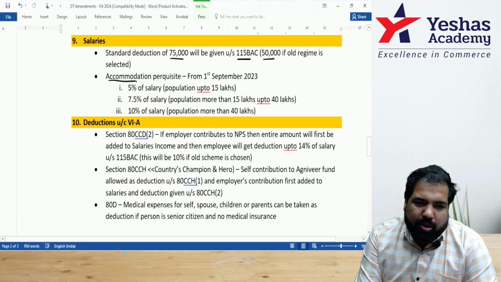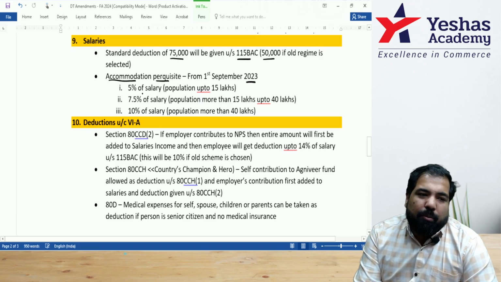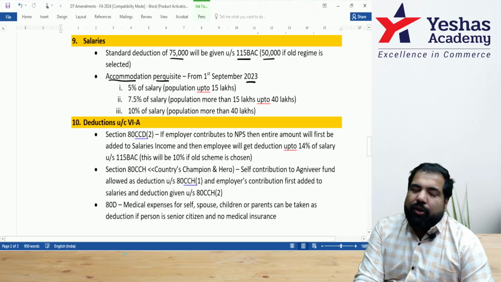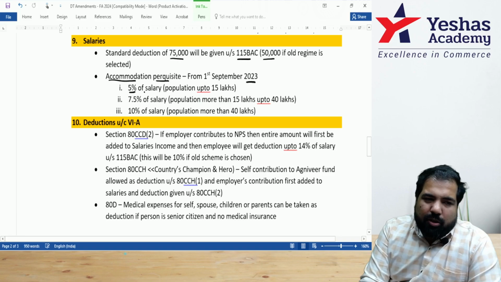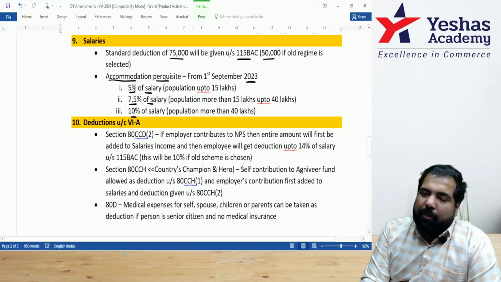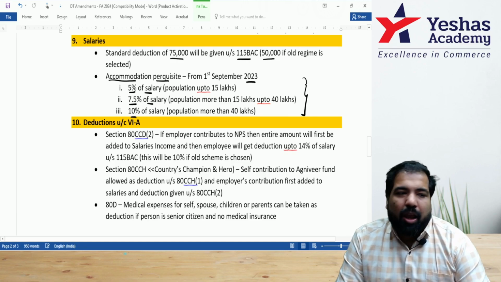And accommodation perquisite, again, I've discussed this in class, because this change is for the year 23-24. But guys, if a house is given to you by your employer and it's a perquisite, how do you value it? It will be either 5% of your salary or 7.5 or 10, depending upon the population as given here. We've discussed this in class, so I'm not speaking about this at length.